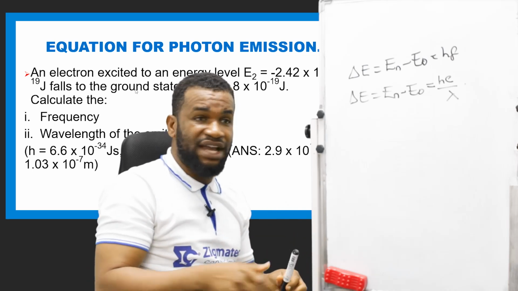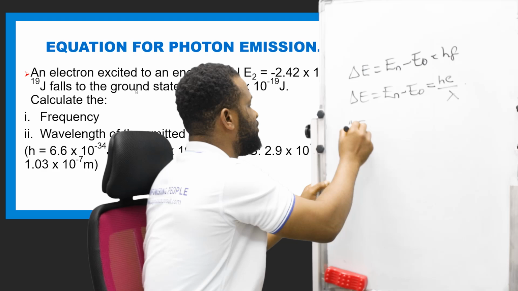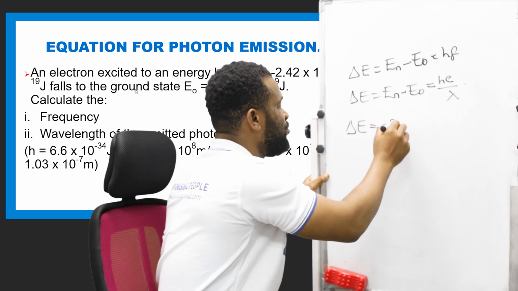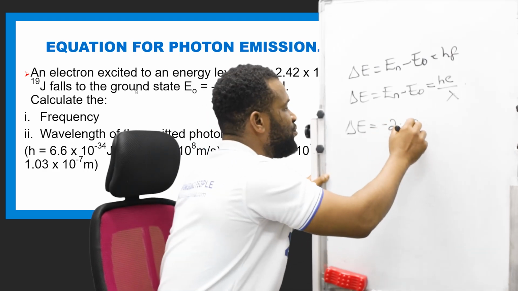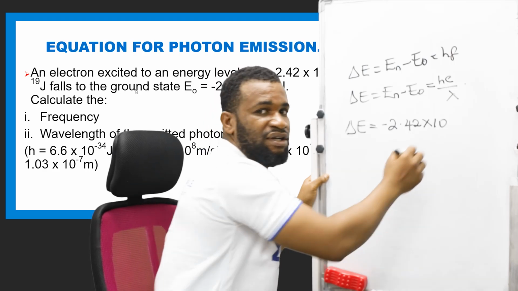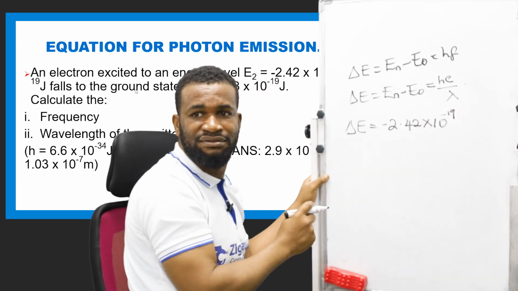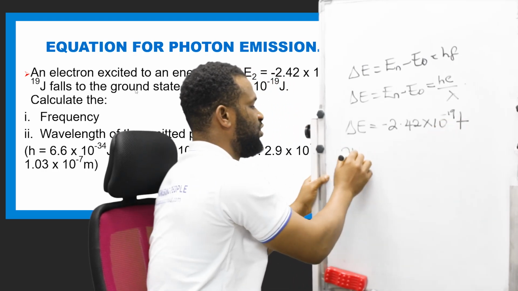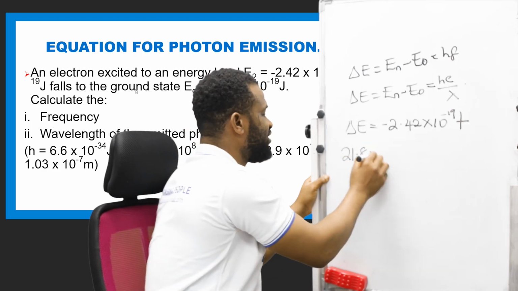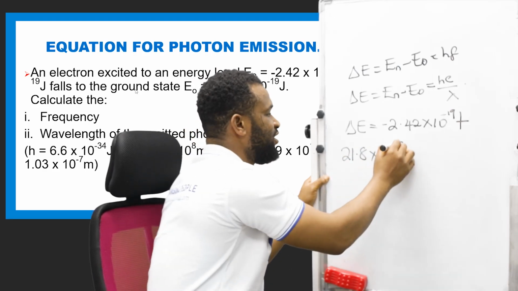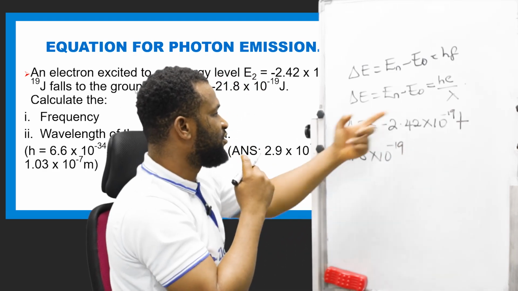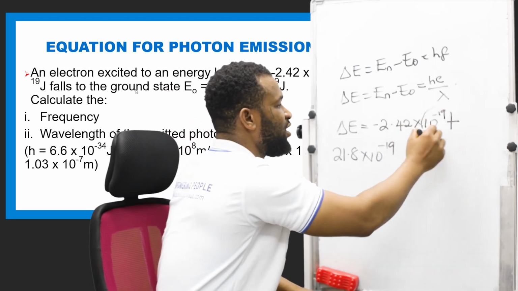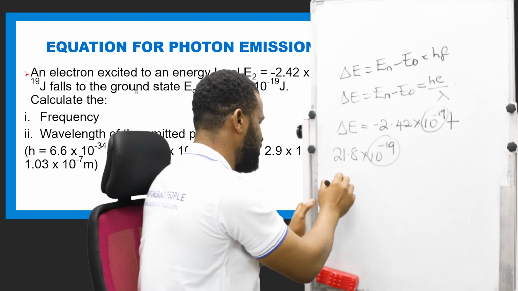So what I'm going to first find is my energy change, which is given as minus 2.42 times 10 raised to power minus 19, then minus, so simply put, plus 21.8 times 10 raised to power minus 19. So this minus this. In this case, what I'm going to do is factorize. Remember, 10 raised to power 19 is here and 10 raised to power 19 is here. I'm going to put it 10 raised to power.